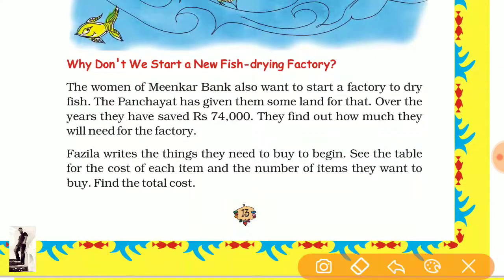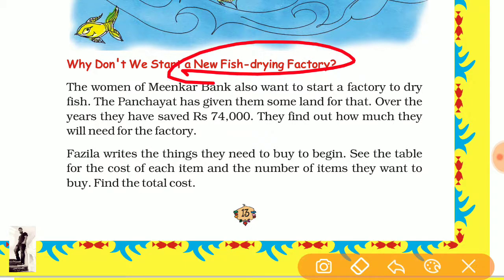Now come to the new fish drying factory. Fish drying factory means when we get the fishes from the sea or pond. Okay, and there is a difference between fresh fish and dry fish. What is the difference?